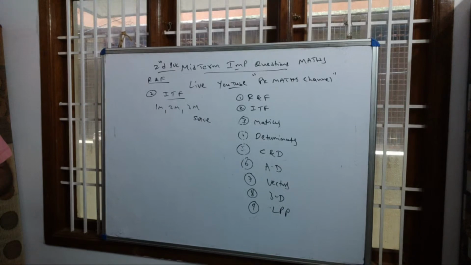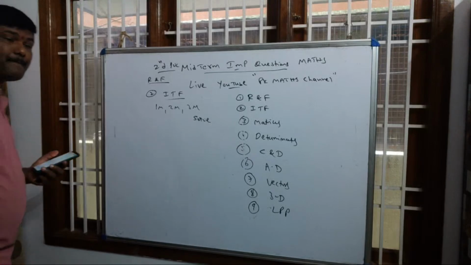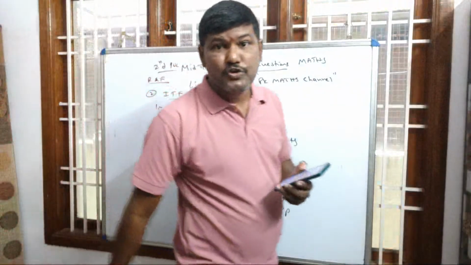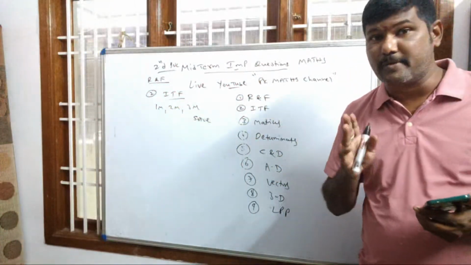Very important questions for midterm, particularly in inverse trigonometric functions. Now we will go to inverse trigonometric functions. In inverse trigonometry, dear students, which questions for 2 marks and 3 marks they will ask, I will see the textbook and I am saying directly to you. For 1 mark they will compulsorily ask domain and range. Without domain and range they won't form any question. Compulsorily they will ask a question on domain and range for 1 mark.